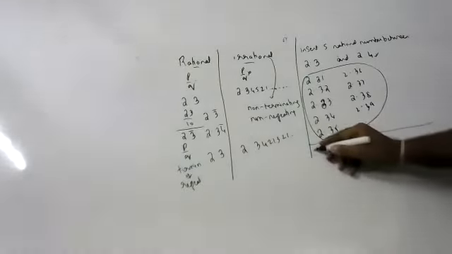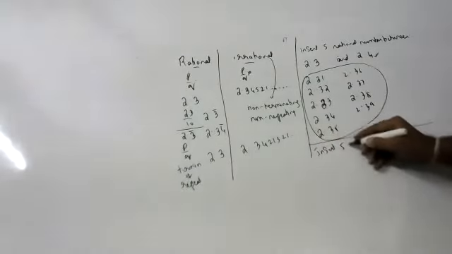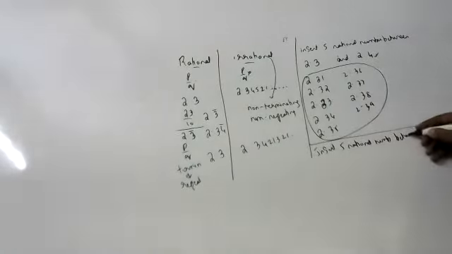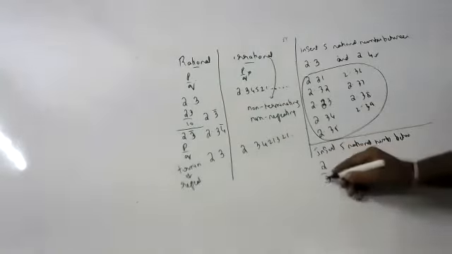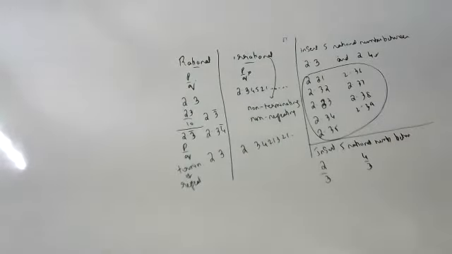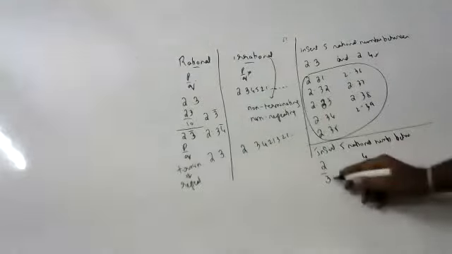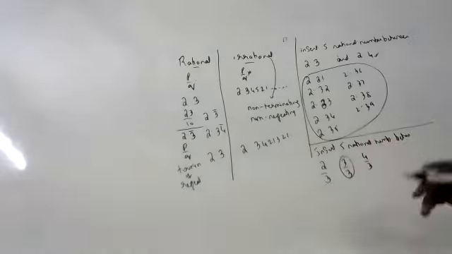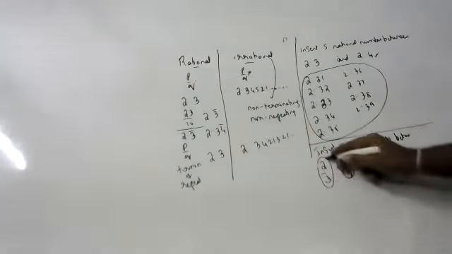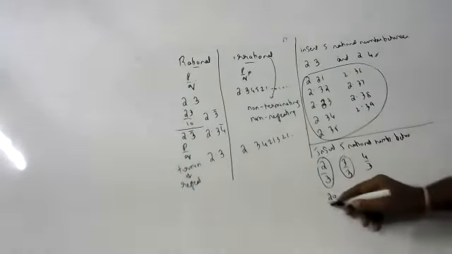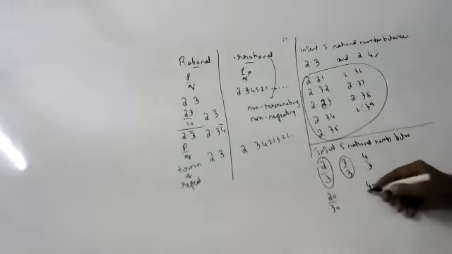Sometimes they also ask a question like this: insert 5 rational numbers between 2 by 3 and 4 by 3. After 2 by 3 we have 3 by 3, then 4 by 3. Only one rational number can be inserted. But if I want 5 rational numbers, what should we do? Multiply with 10: 20 by 30 and 40 by 30.